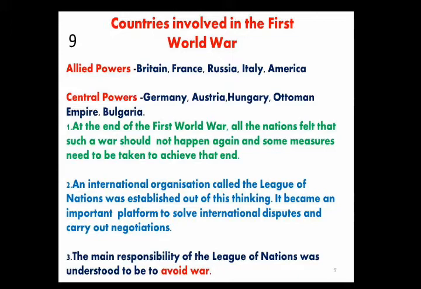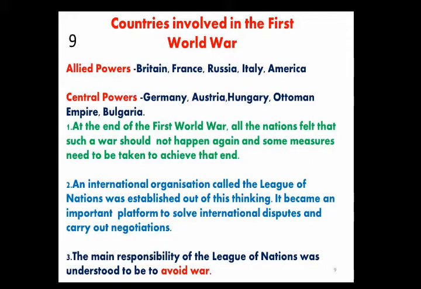And at the end of the First World War, what happened? All the nations felt that such a war should not happen again, and some measures needed to be taken to achieve that end, because crores of people suffered and lost their lives, and such a war should not be fought in the future. For that purpose one organization was required, and the international organization called the League of Nations was established.